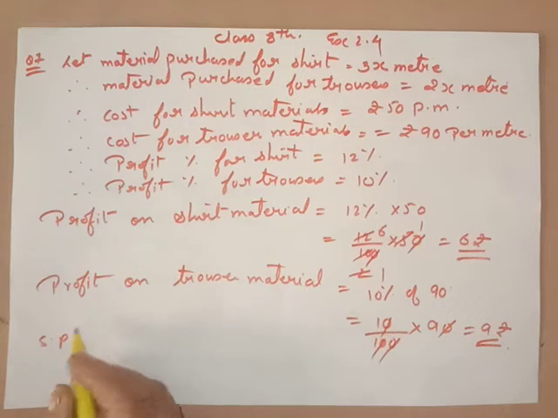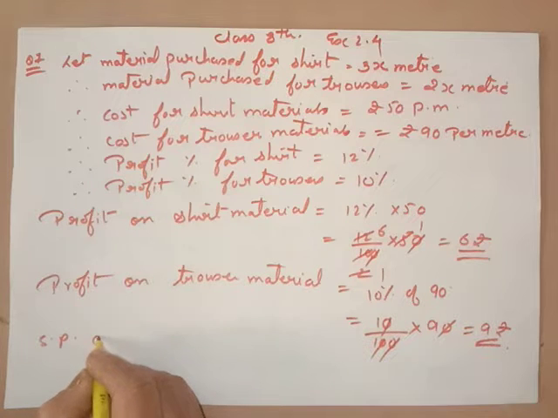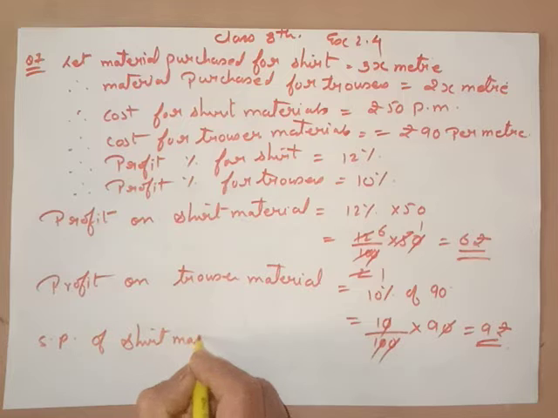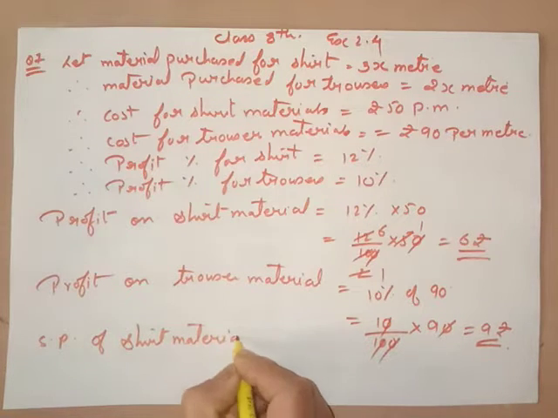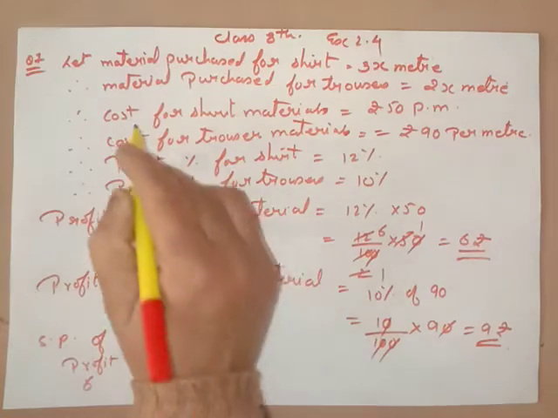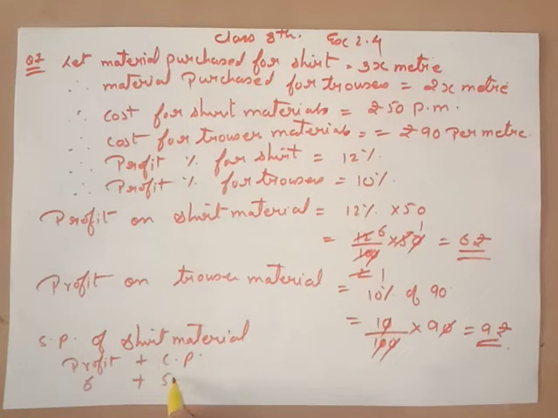Now we find the selling price of shirt material. What is the selling price of the shirt material? The selling price we can get as profit plus cost price. Profit on shirt is 6 rupees and the cost price of the shirt is rupees 50.